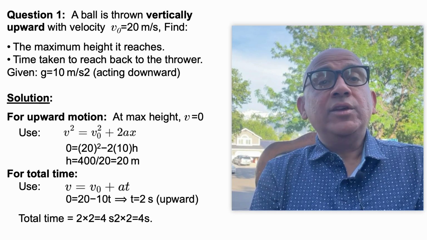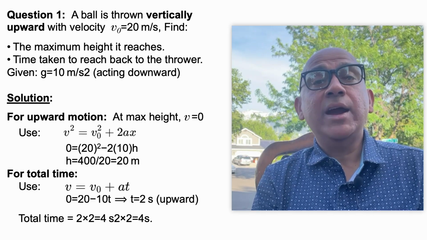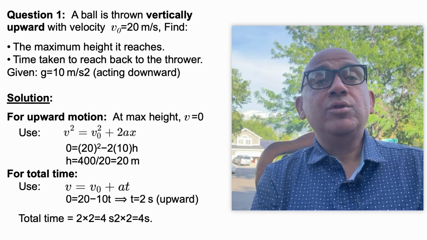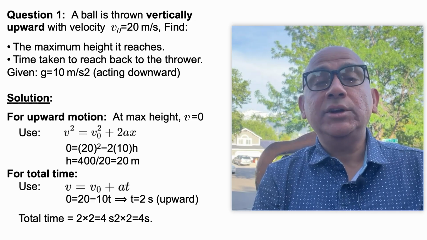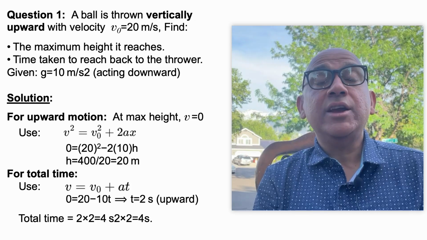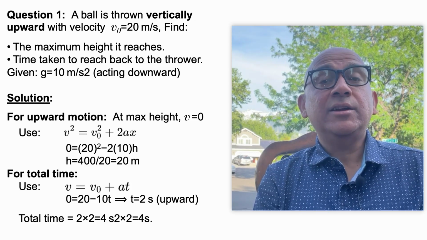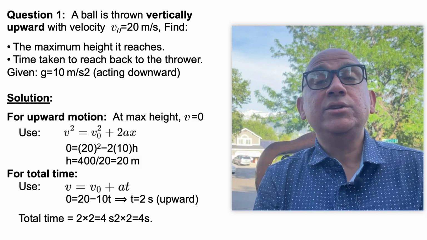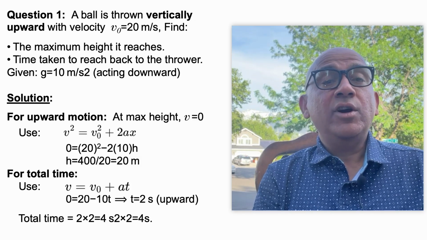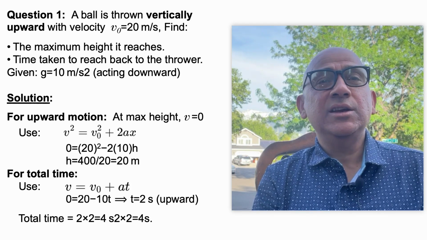The second part of this question is to find the time taken to reach back to the thrower. When you throw the ball up, it will go up, it will take some time, and then when it starts coming back, it will take equal time. So, to find the total time, let us first find the time the ball takes to reach the highest point. For that, you should use the equation v equal to v naught plus a t.